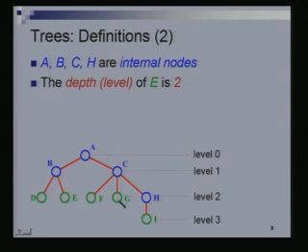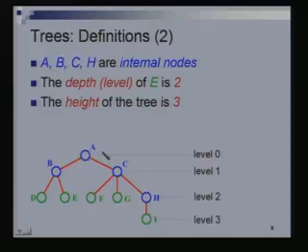Okay, now we associate a notion of level with each node. The root is at level 0. Children of the root are at level 1. The children of those nodes which are at level 1 are at level 2. Right? So D, E, F, G, H are all at level 2. It is not just that H is at level 2, all of these are at level 2 and this is at level 3. Sometimes we also use the term depth. Right? So depth and level are the same thing. So this is depth 0, depth 1, depth 2, depth 3.